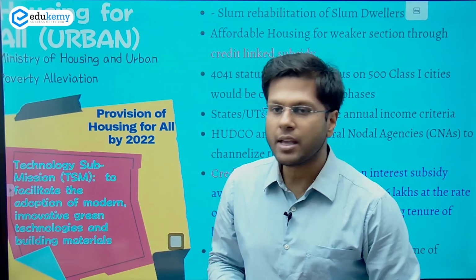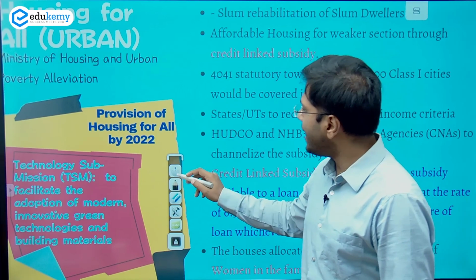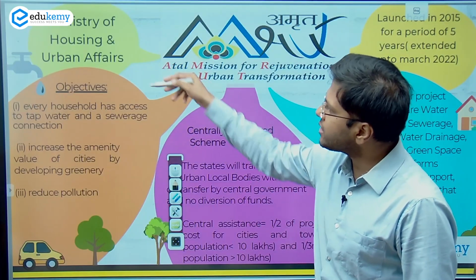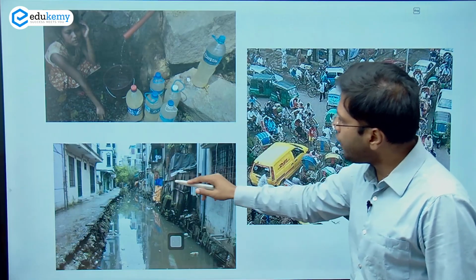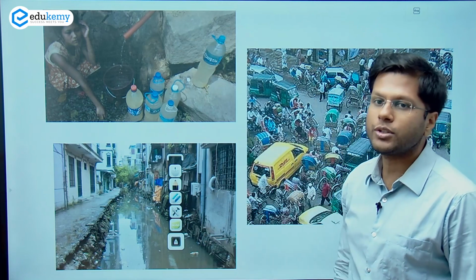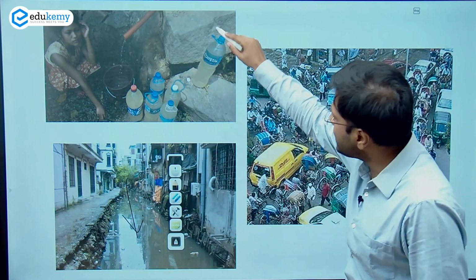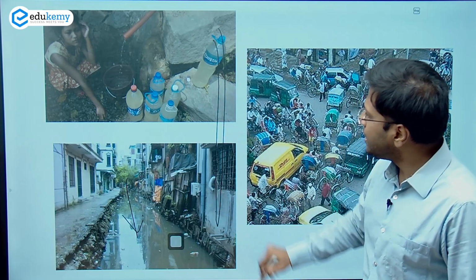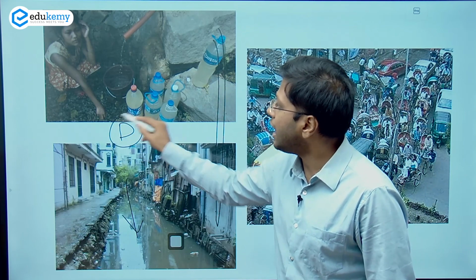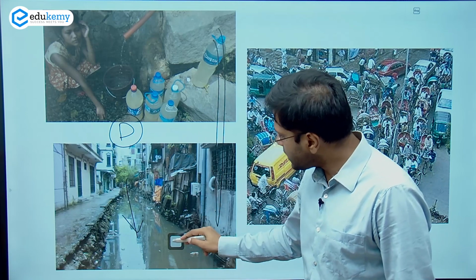These 3 important schemes form the core of the development programs of the government in the urban areas. In fact, if you look at the first scheme that we spoke of, this is about the Ministry of Housing Affairs. We are speaking of an important thing, that is the development of potable water resources, the maintenance and management of drainages and sewerages. This is going to aid in a holistic manner because this will prevent the spread of diseases. Half of the diseases spread around the country are through water, and this is what is going to aid it.